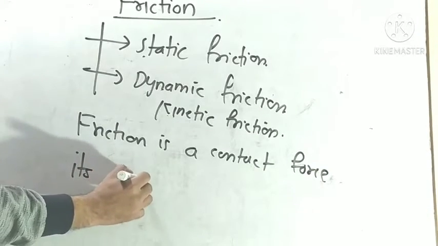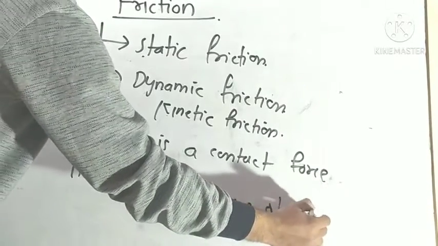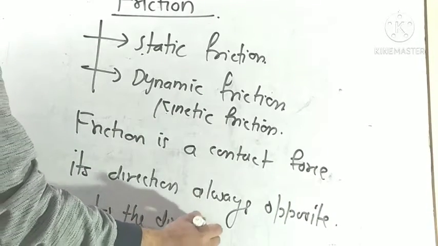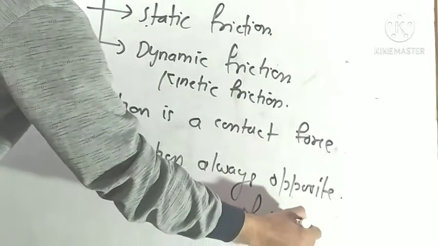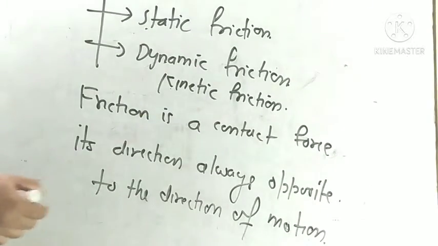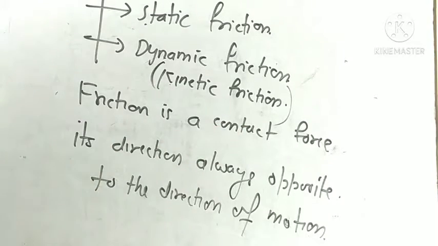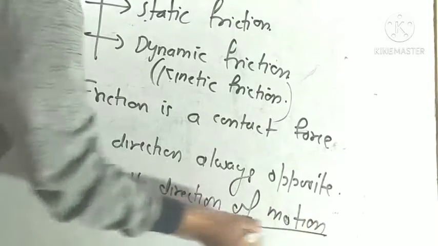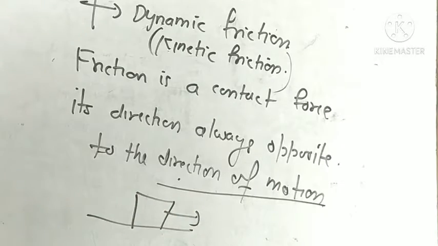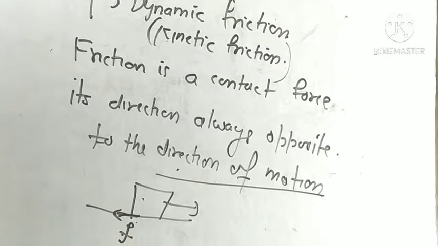Its direction is always opposite to the direction of applied force or to the direction of motion. Okay, so there are two types of friction: static friction and dynamic friction. If we take any body and this body moves in the right hand direction, then a friction force exists between the contact surface of these two bodies, and it always opposes the motion of the body.